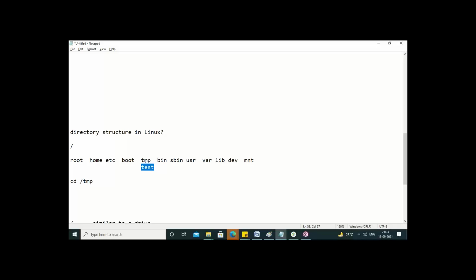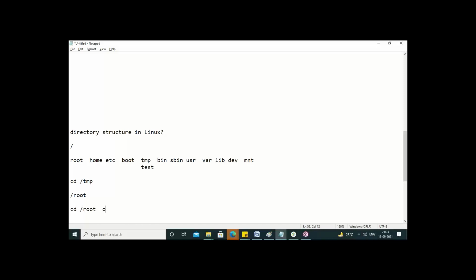I'm already in the TMP folder now, so which one is correct? This one or this one? Both are correct, but which one is preferable? cd test. This is enough. I don't need to say the full path. Okay, good. Now I want to go to /root.